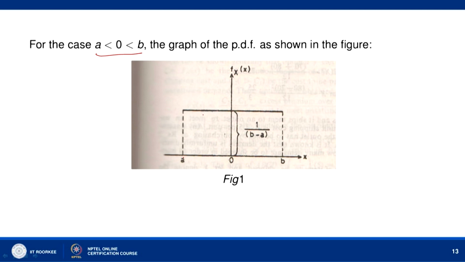The area under the graph of f_X(x) is 1 over b minus a times b minus a, so it equals 1. The area bounded by the rectangle is 1.